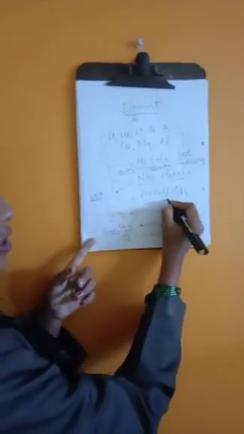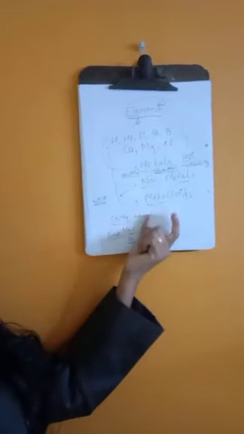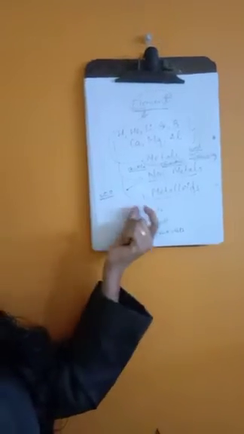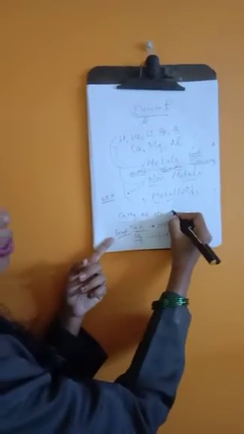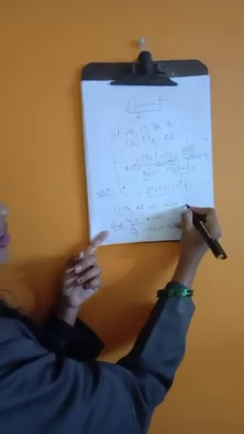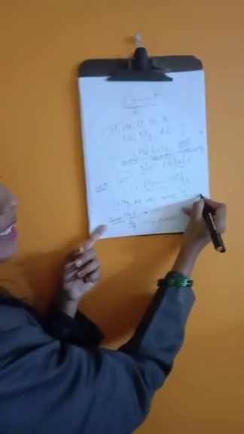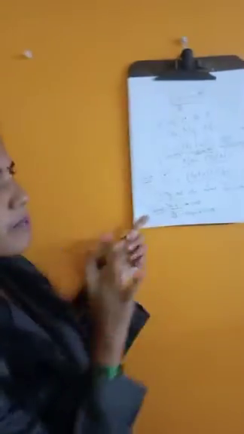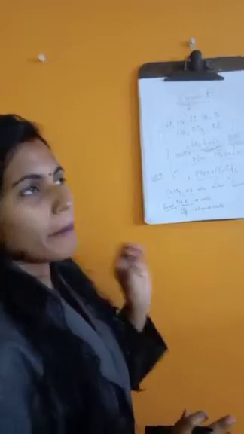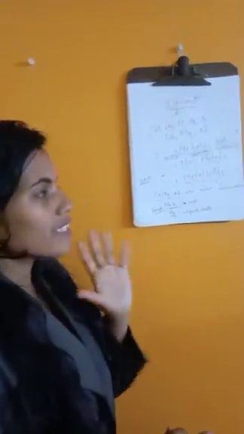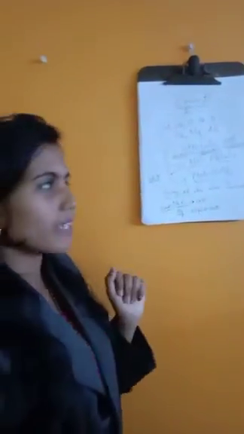Now, what do metalloids mean? Metalloids are those substances which show the properties of both metal as well as non-metal. So, this was the basic introduction of the topic metals and non-metals. Now, let's get into the physical properties of metals and non-metals.